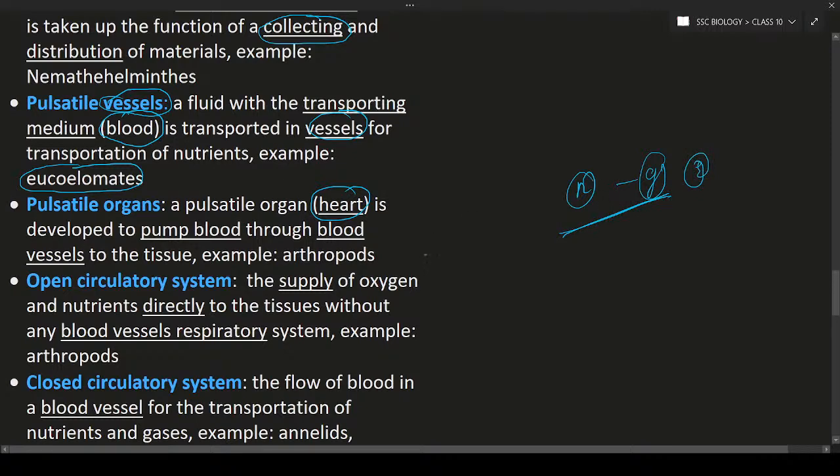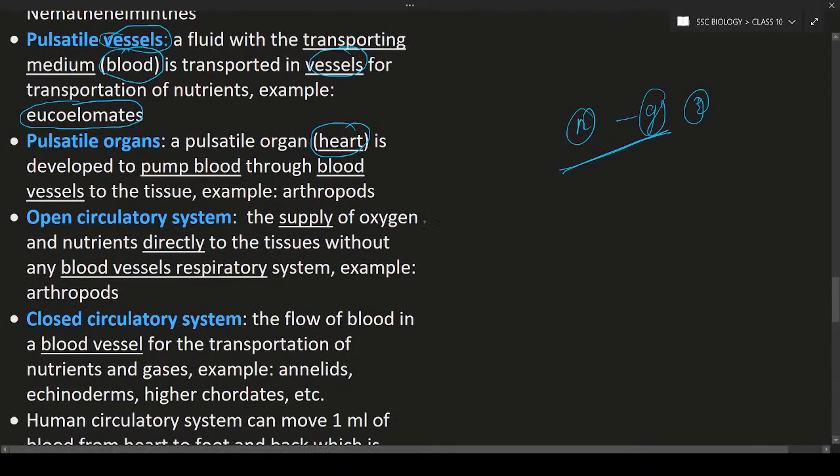Next, the open circulatory system. Open circulatory system means the heart or any pumping organ is directly pumping blood into the tissue. Let us consider this is the heart. Heart is pumping blood or any fluid directly into the tissue spaces.